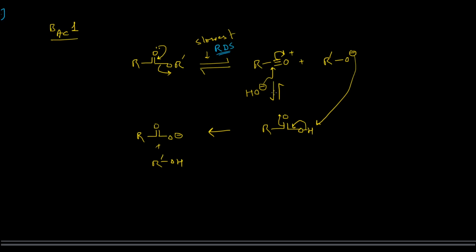And another thing, this step will not be reversible, it will be irreversible. Only the first step will be reversible, and obviously the first step will go through the SN1 mechanism as you have observed in the case of the AAC1 reaction mechanism. So this is it. Thank you for watching this video. See you in the next video.